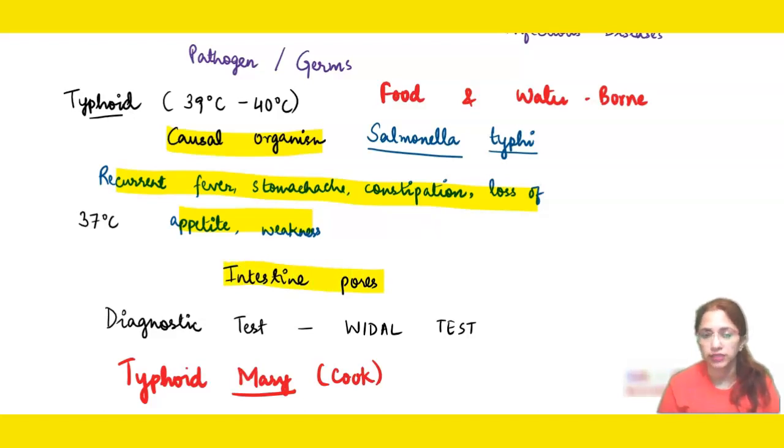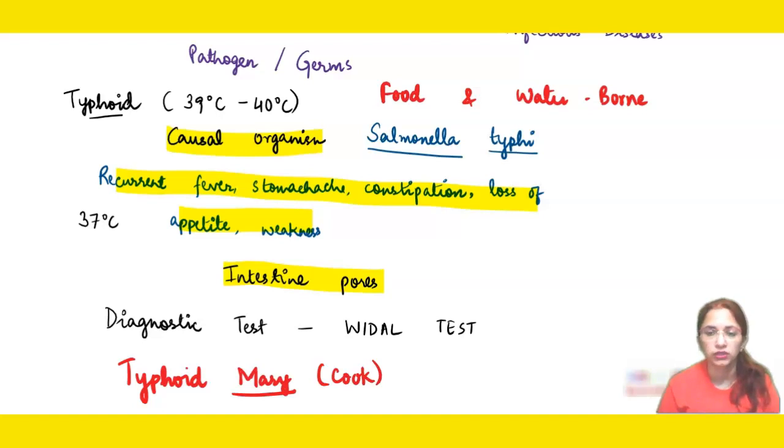Typhoid is detected by the Vidal test, and this is generally a water and foodborne disease, so food should always be covered, freshly cooked food should be taken, and contaminated water should be avoided. There was a lady called Mary who transmitted this disease for a longer period of time.